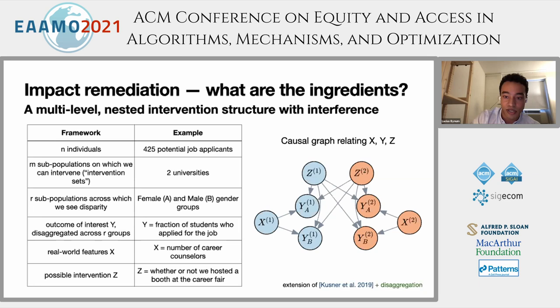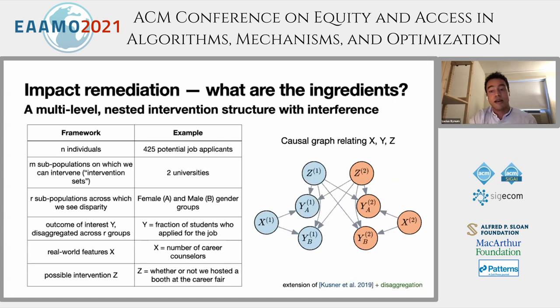We have R subpopulations across which we see a disparity. Let's consider binary gender for now, with female as group A and male as group B, and our outcome of interest Y that's disaggregated. Y could be the fraction of students who applied for the job. We have real world features X. Let's say X is the number of career counselors at each university. And this could be any number of features. We'll just think about 1 for now. And last, we have our possible intervention E, whether or not we hosted a booth at the career fair.